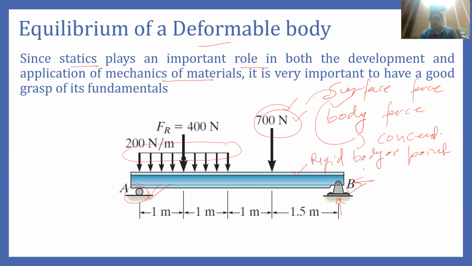Rigid body. Now, rigid bodies are those bodies which will not deform under the effect of load. So we assume that either this body is a rigid body or a body which has very little deformation. So this force will directly transfer to the support point.